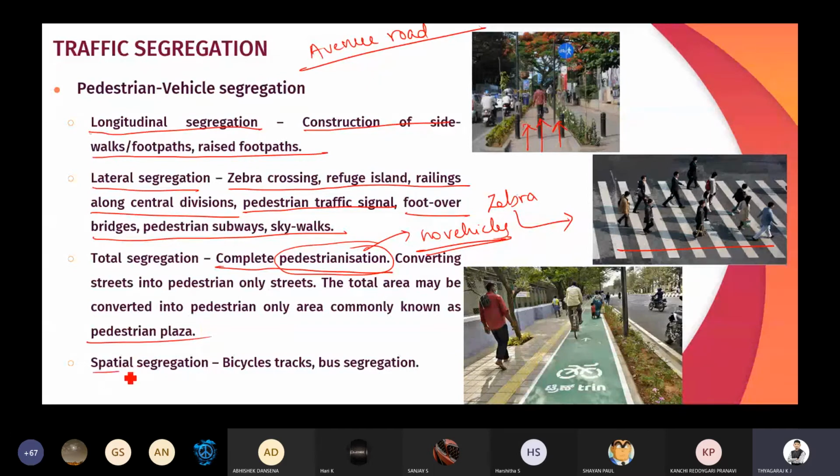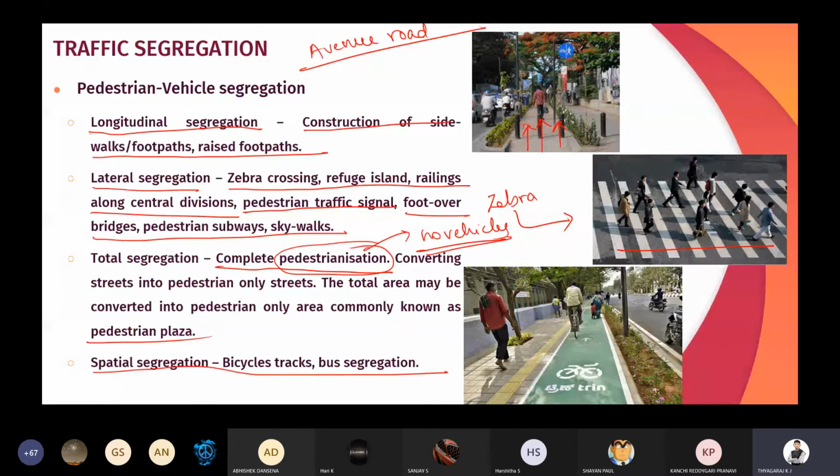Then spatial segregation, that is bicycle tracks, bus segregation. These we can also consider for pedestrian vehicle segregation. So remember, in the pedestrian vehicle segregation, we are separating or differentiating the vehicles and the pedestrians on the road by various techniques: longitudinal segregation, lateral segregation, total segregation and spatial segregation.